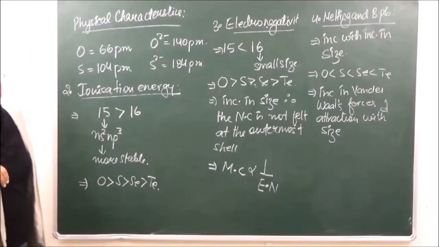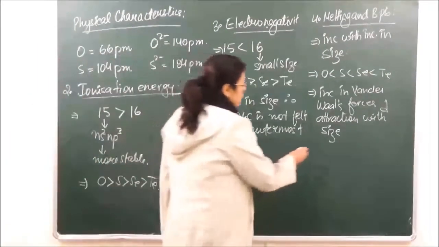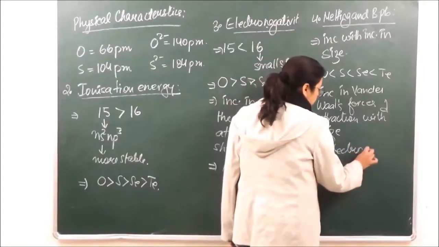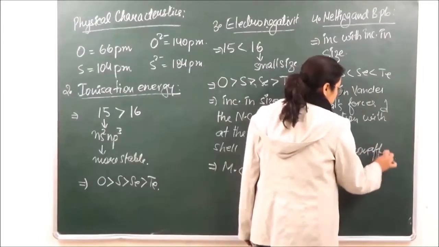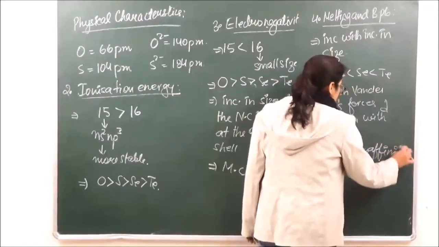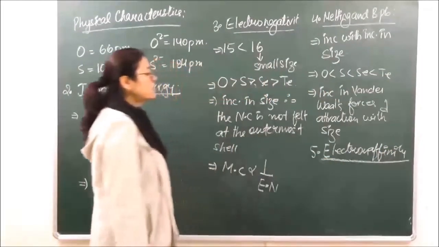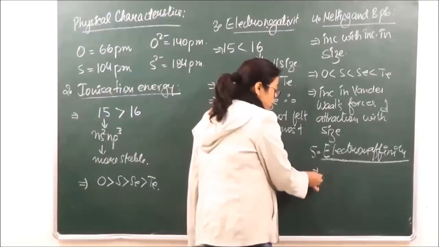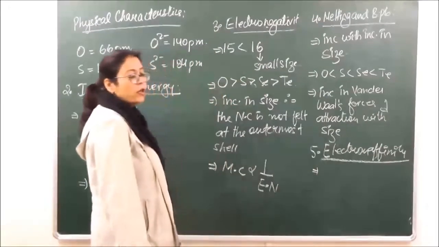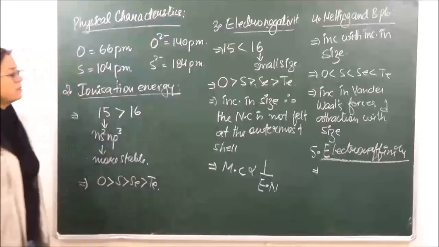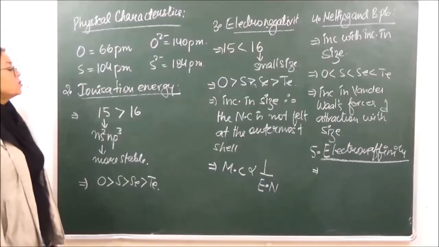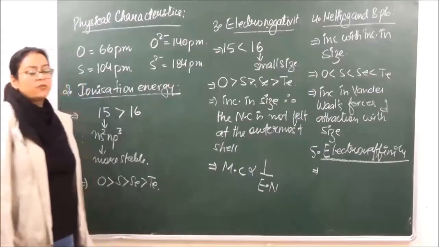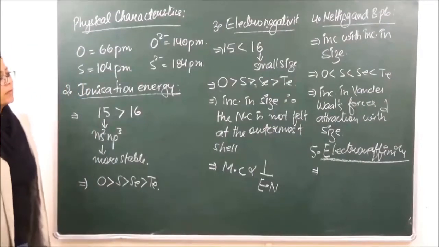ठीक है? Then next we come to the fifth property, which is electron affinity. What do we understand by electron affinity? Electron affinity is the amount of energy released when an electron is added to an isolated gaseous atom. This we have already discussed in group 15. So electron affinity जो है, जैसे जैसे down the group जाते हैं, वैसे वैसे electron affinity को क्या होना चाहिए? It should keep on becoming less negative.